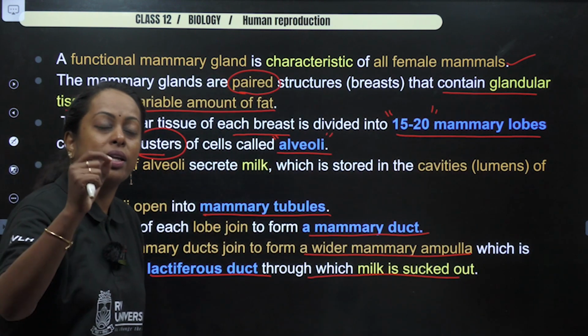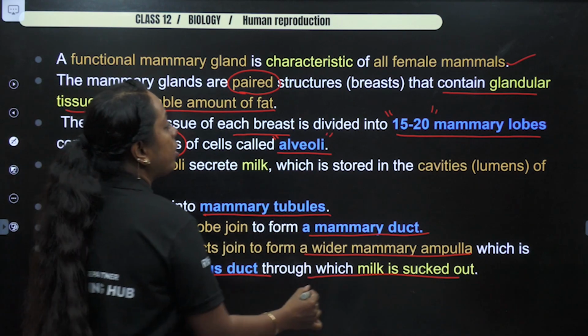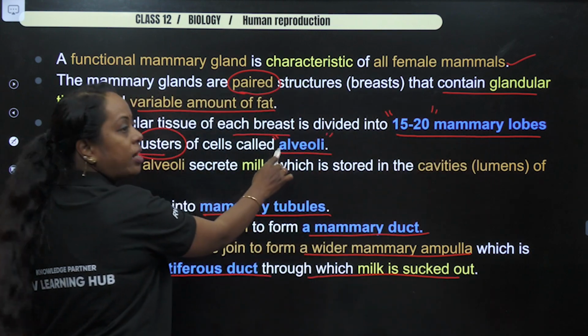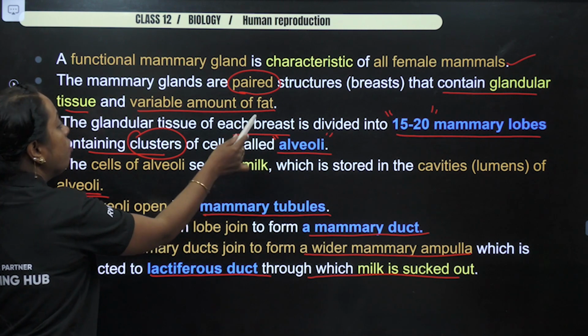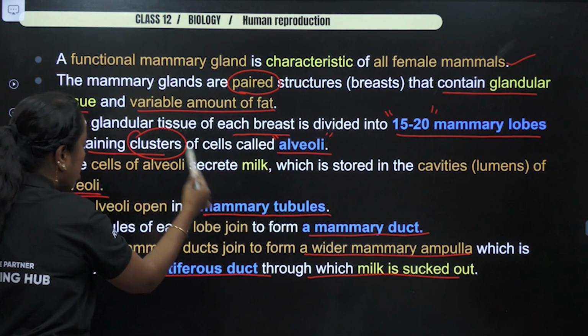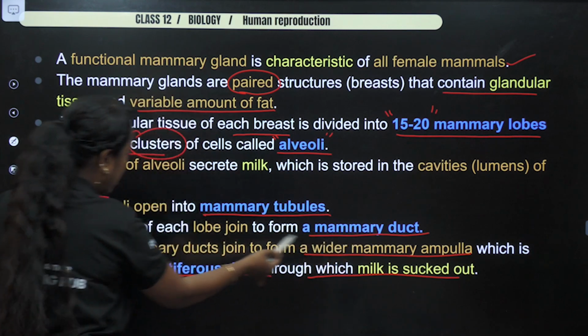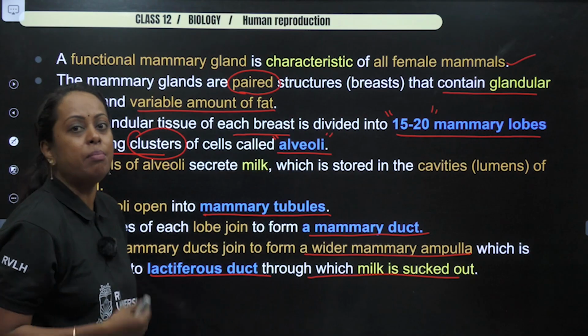Now please, towards the side of your textbook, in the space you have, mention the flow chart. 15 to 20 mammary lobes are made up of clusters of alveoli. Whatever milk is produced opens into mammary tubules, which join the mammary duct and then the lactiferous duct, through which milk comes out of the mammary gland.